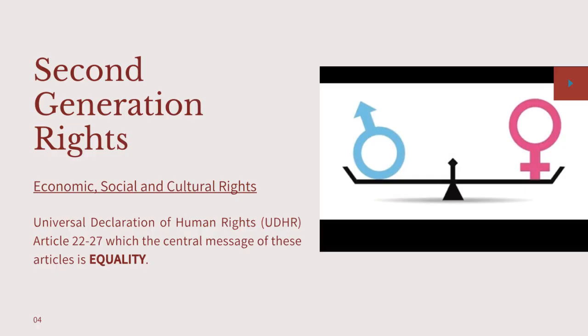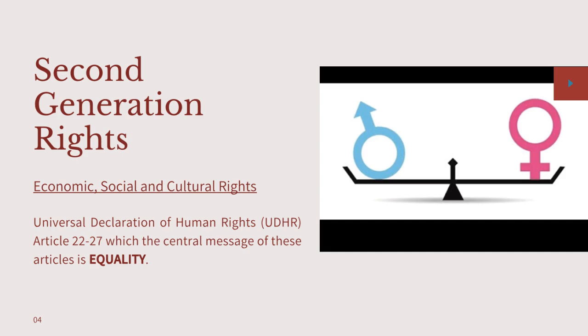Alona, can you share to us based on your readings what these rights are? Sir, the second generation rights, which are the economic, social and cultural rights, are under Articles 22 to 27. The central message of these rights is equality. Thanks, Alona.